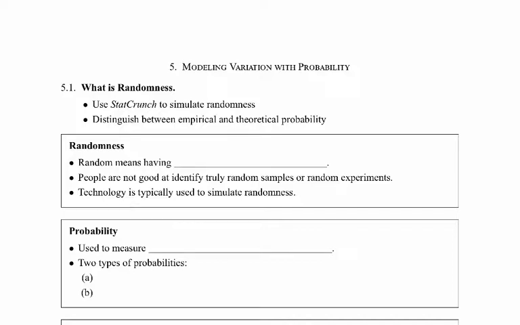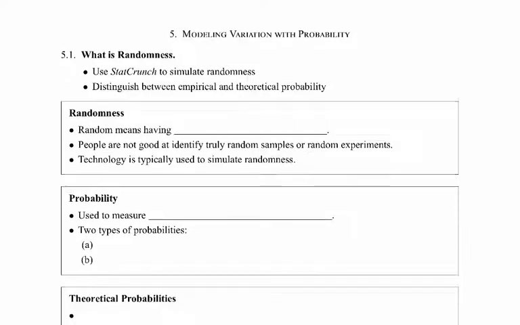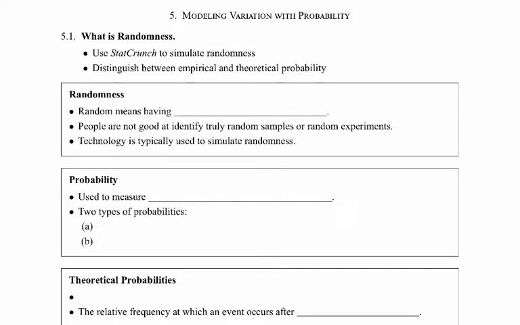Let's start chapter 5. In chapter 5, we're going to talk about probability and calculating different probabilities. This first section, the title of it is What is Randomness? In this first section, we're going to do some different definitions and get our feet wet with some of the terminology that we're going to use during this chapter.